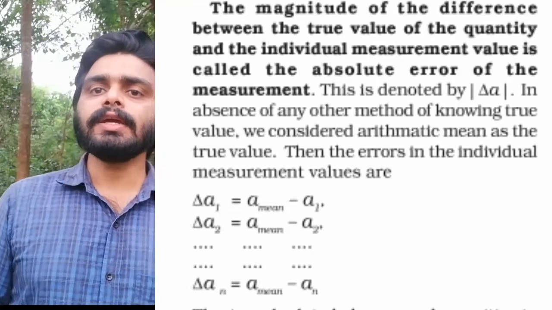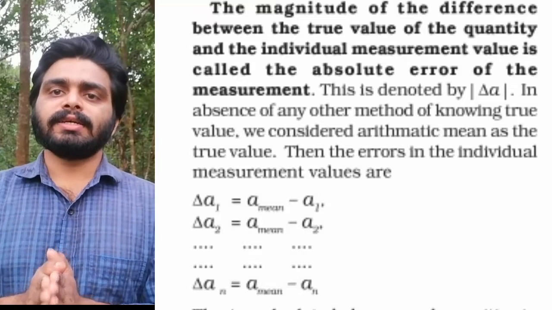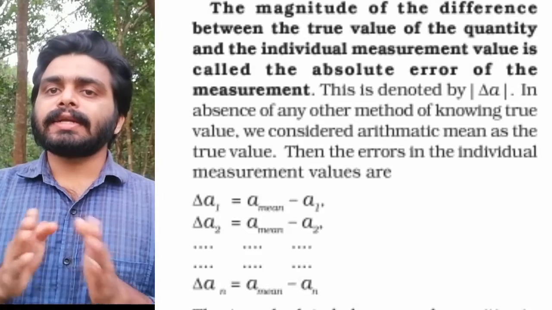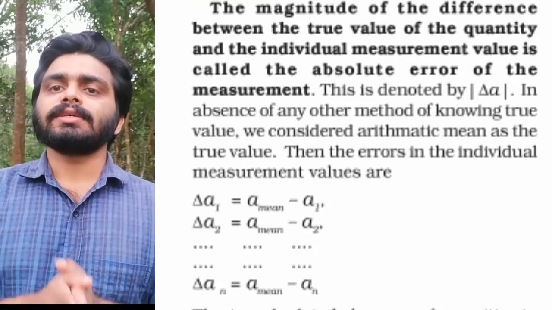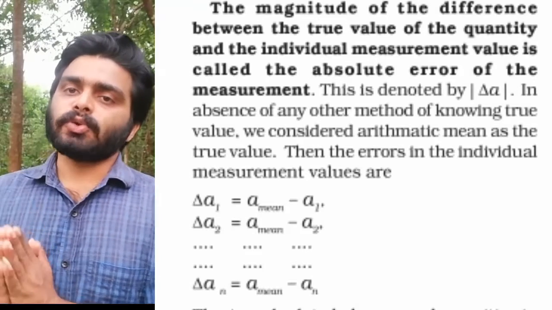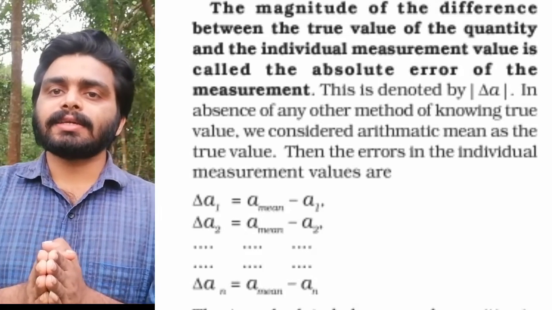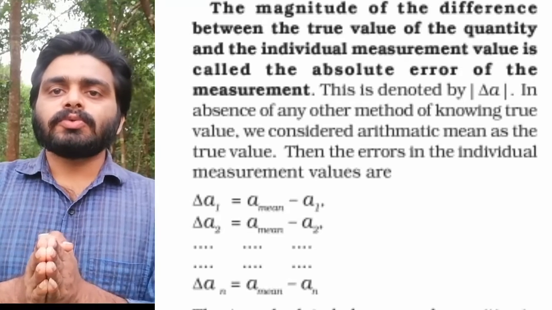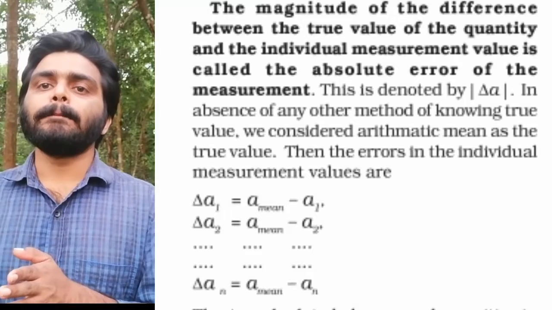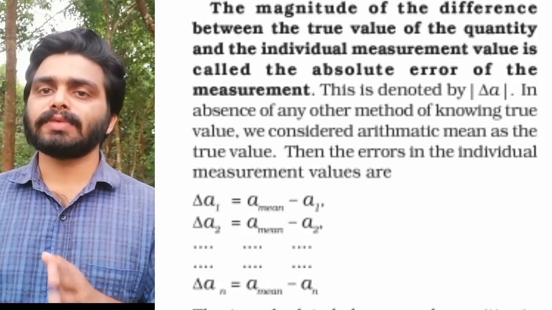Then the absolute error, represented as delta A, is the variation of that individual measurement from the true value. So delta A is equal to A minus A mean, where the mean value means the arithmetic mean value or the true value.